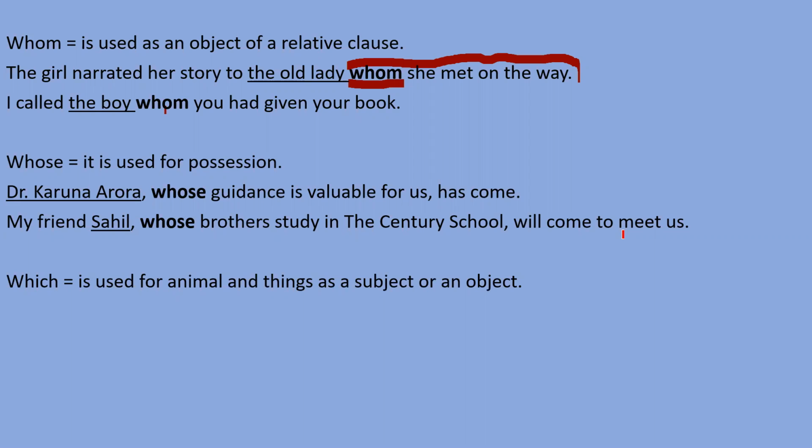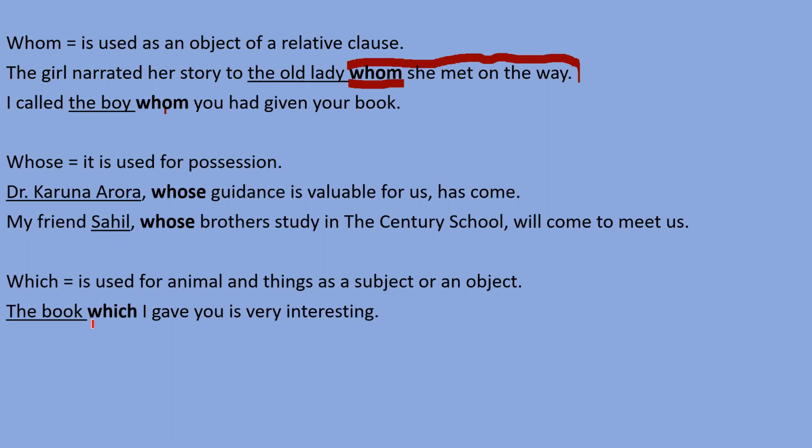Let's talk about which. It is used for animals and things, as a subject or as an object. So which can be used for animals also and for things also, and as a subject also we can use it, as an object also we can use it. Let's see. Look at this example. This book which I gave you is very interesting. The book which I gave you.